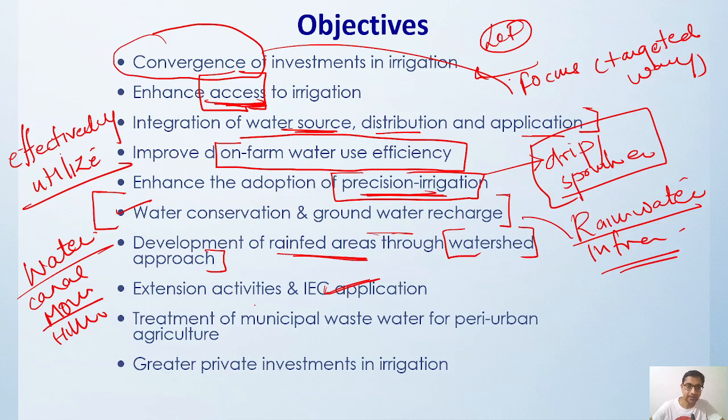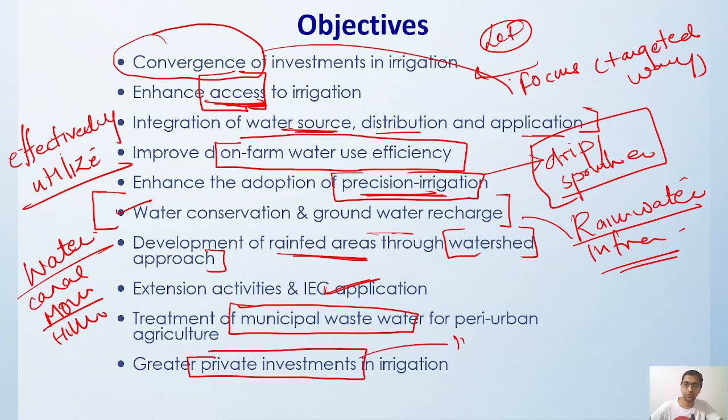And there is municipal waste water; how we can utilize it for agriculture purposes. And obviously private investment is much more needed during this time, so we have to incentivize these things in order to increase private investment in this agriculture area.